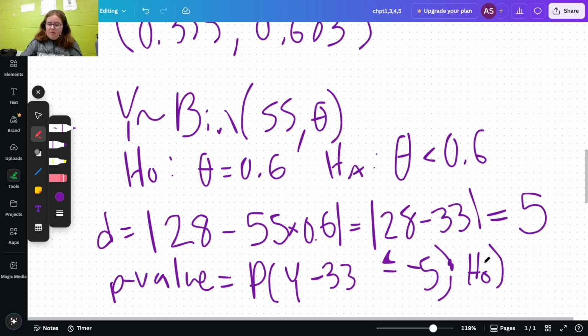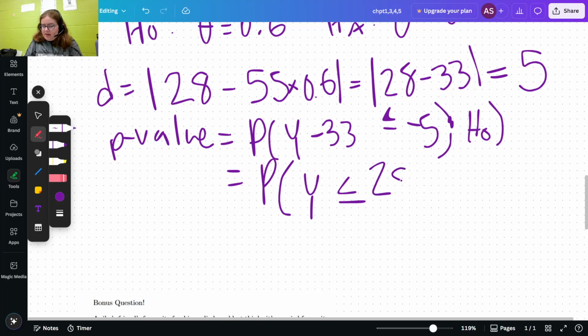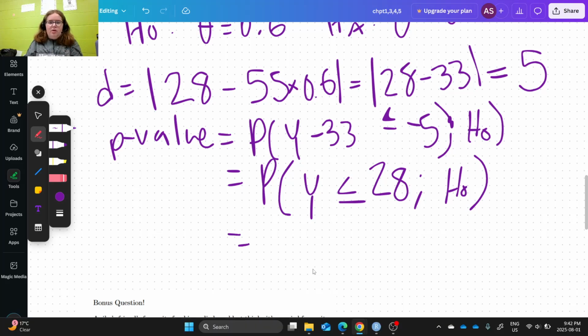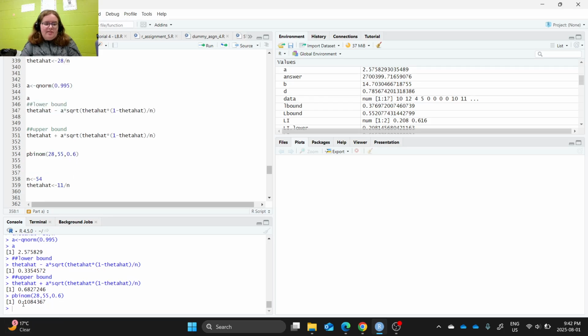That's a very ugly semicolon, but just bear with me. And then we want to move the 33 to the other side, so we get that this is less than 28 under the null hypothesis. And then this one is a little bit weird to compute. We don't normally see this function a lot, but you can do this based on, I always forget whether it's PDF or PMF, but the thing of the binomial distribution, or you could just use this R code if you have it available. So we get that it's going to be